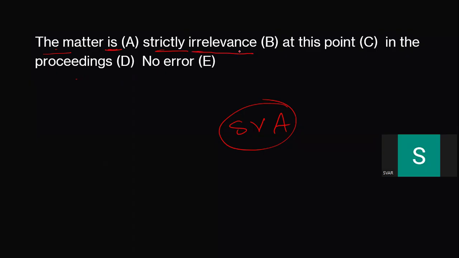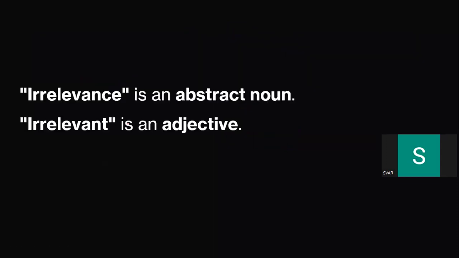Don't you think, while reading, we are facing a bit of difficulty here? Yes, we are facing it, obviously. So the matter is strictly irrelevant. Why? Because this is an explanation.